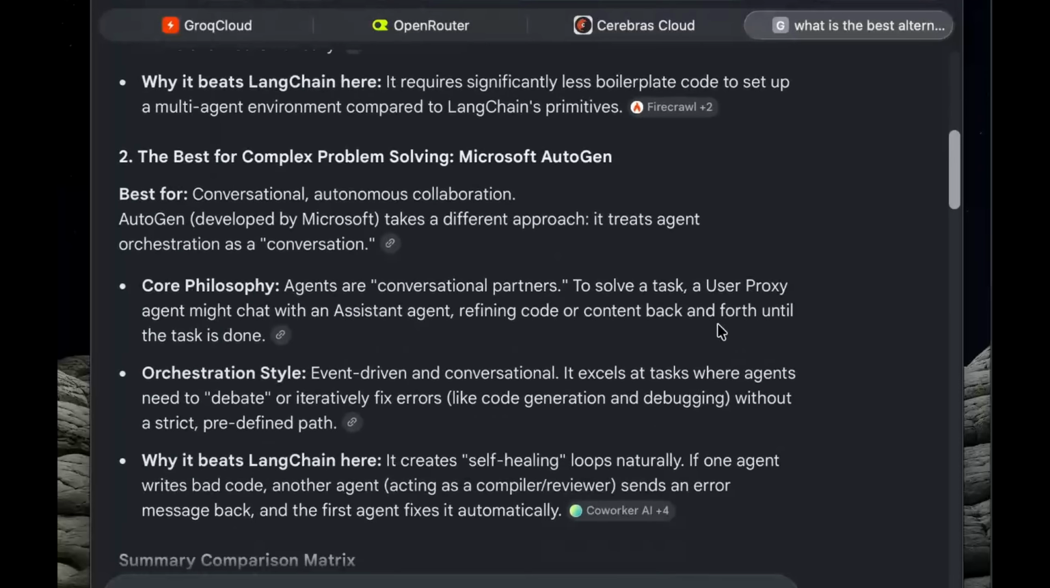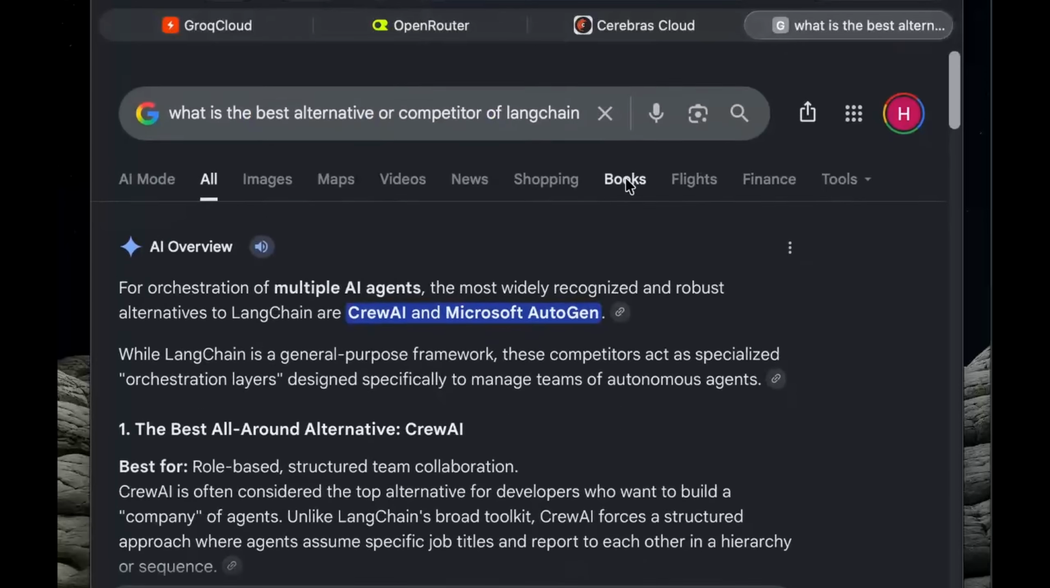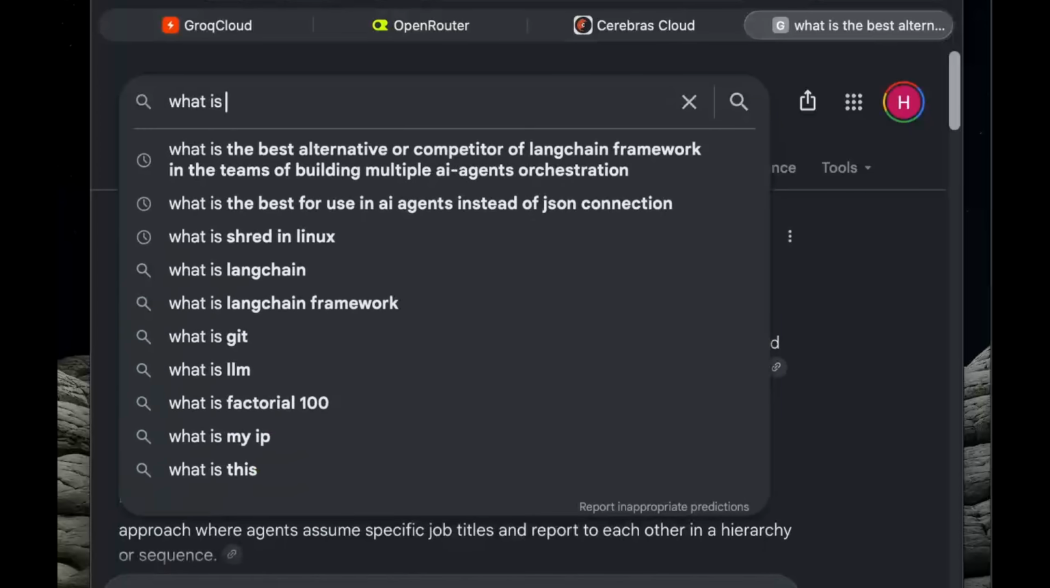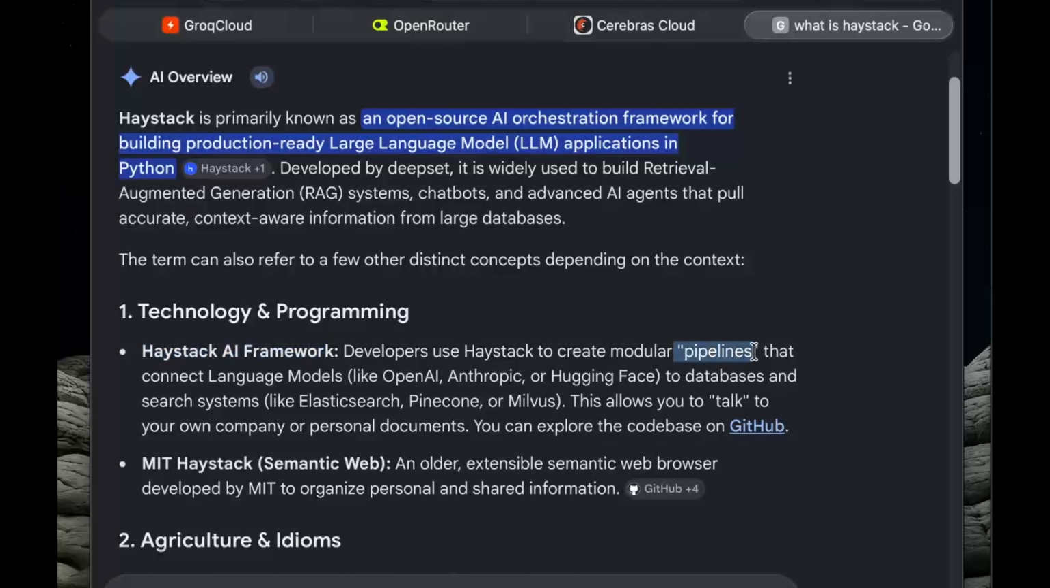Yeah, it sounds good. And then our Microsoft AutoGen. Okay, both seem to be good, but I heard about Haystack. So Haystack. No, I mean, what is Haystack? Haystack is primarily known as an open source AI orchestration framework for building production-ready large language model applications in Python, specifically retrieval-augmented generation systems. Developers use Haystack to create modular pipelines that connect language models like OpenAI to databases and search systems like Milvus. This allows you to talk to your company or personal documents.